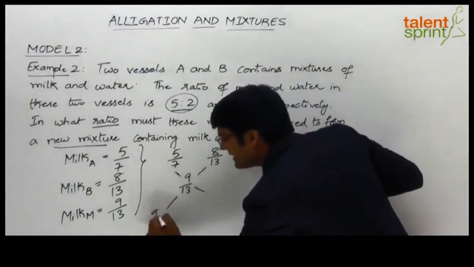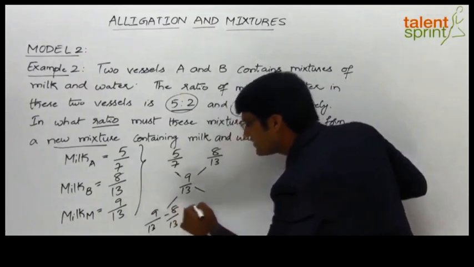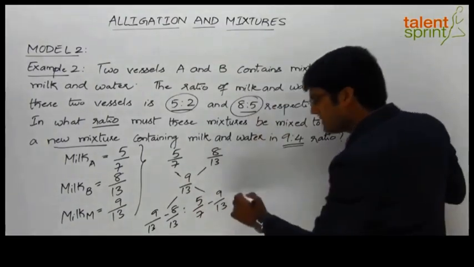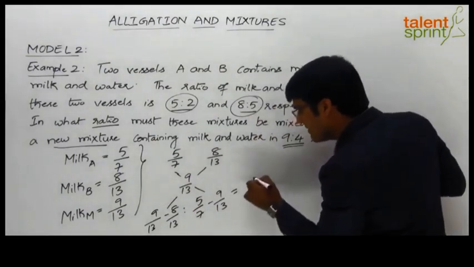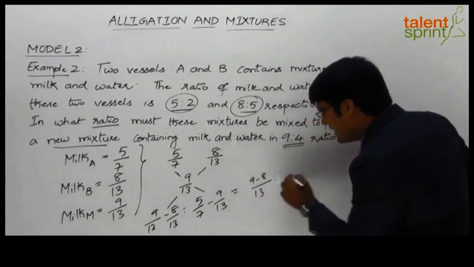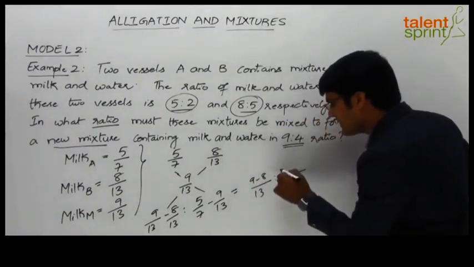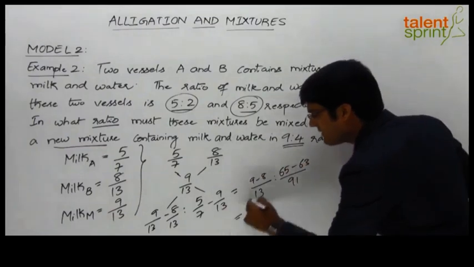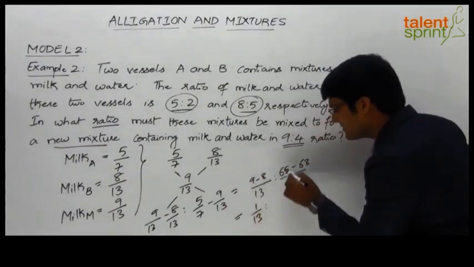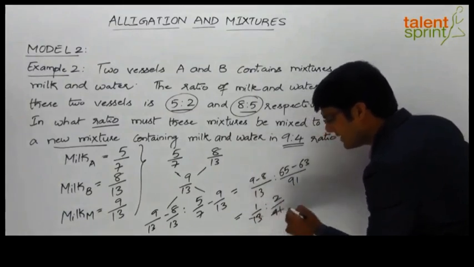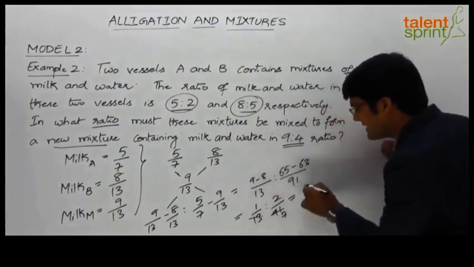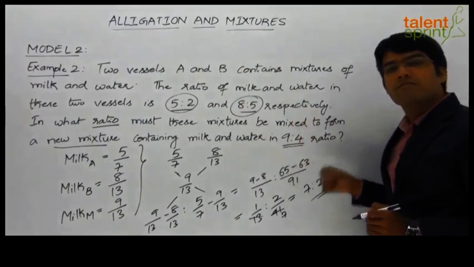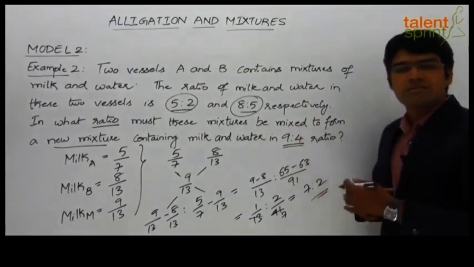This difference will be 9/13 minus 8/13, is to the cross difference, which can be taken as 5/7 minus 9/13. Now let's simplify this part. Here 13 is the LCM for the first, so 9 minus 8/13, is to, for 7 and 13 the LCM is 91. So 7 goes 13 times, 13 times 5 is 65, and 13 goes 7 times, 7 into 9 is 63. So the final answer will be 9 minus 8/13, that is 1/13, is to 2/91. 13 again goes 7 times here, so finally it can be taken as 7:2. So the ratio in which the two mixtures of vessel A and vessel B must be mixed is 7:2. So 7:2 is the final answer for this question.